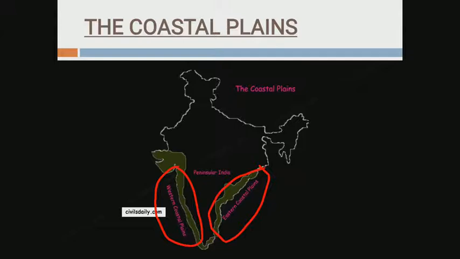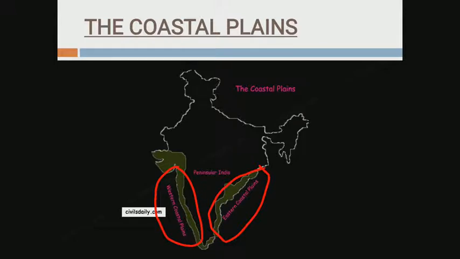Dear student, the eastern coastal plain is broader. The rivers such as Mahanadi, Godavari, Krishna, Kaveri form deltas at their mouth before falling into the Bay of Bengal. Coastal plains are very fertile and densely populated. Now, the western coastal plain is near the Arabian Sea of India.